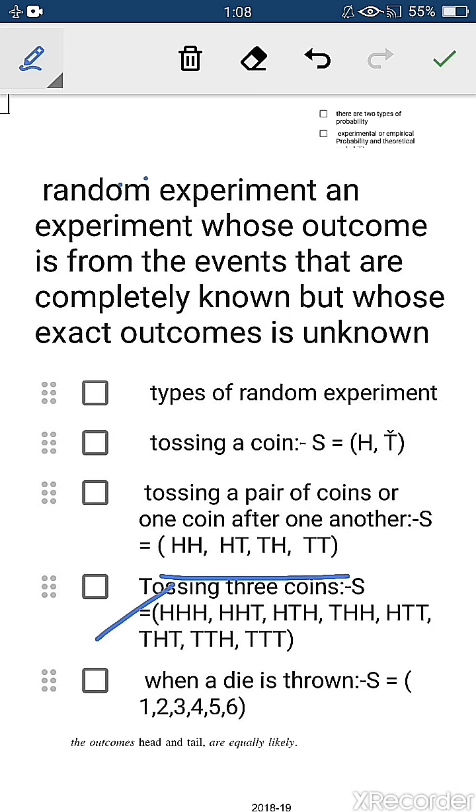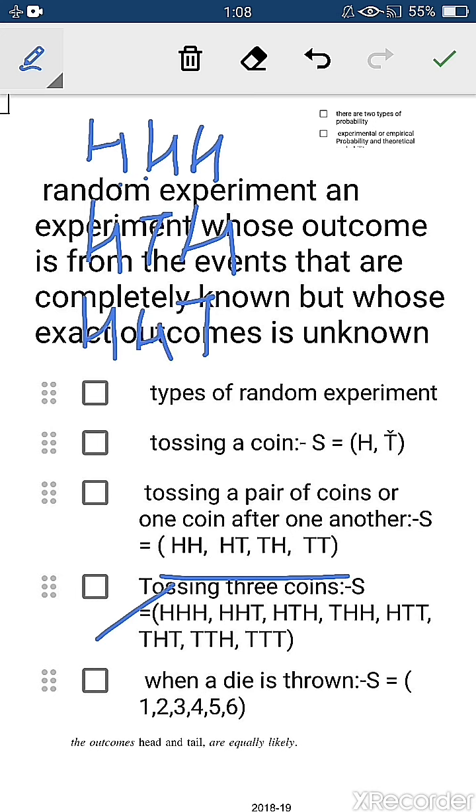Third case is tossing 3 coins. When you throw 3 coins, let it be head on the first coin, and then second and third also head. Now head can come on first, then tail, then head, then head, tail, and so on.